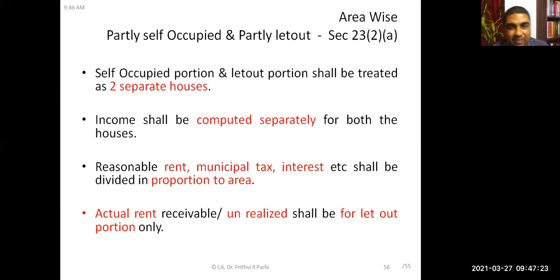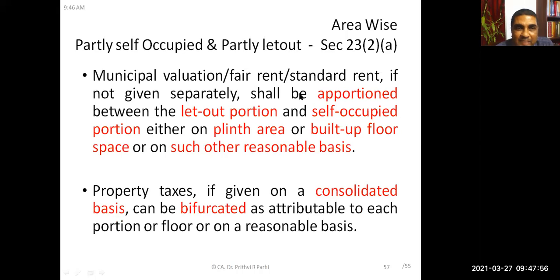And reasonable rent, municipal taxes, interest, etc., shall be divided in proportion to area. On the basis of area, these expenses have to be distributed. Actual rent received or receivable is taken only for the let out portion, because for the self-occupied portion there will be no actual rent. So while comparing the reasonable rent with the actual rent, you have to take the actual rent only for the let out portion. This is how to do it when it is area-wise partly self-occupied, partly let out.